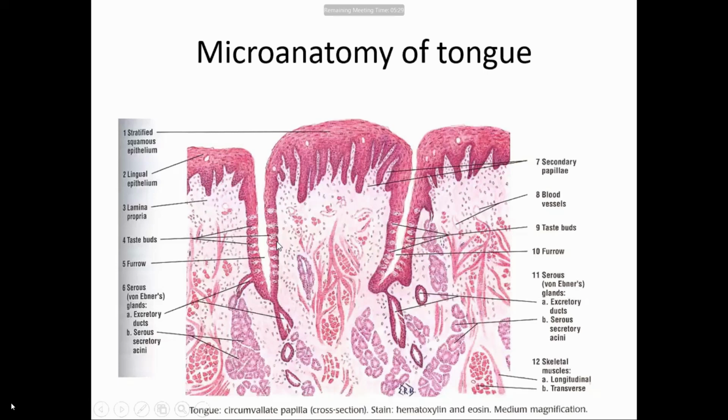In the fungiform papilla, the taste buds are present on the apical surface. And in the filiform papilla, there is absence of taste buds, and they have a conical projection.